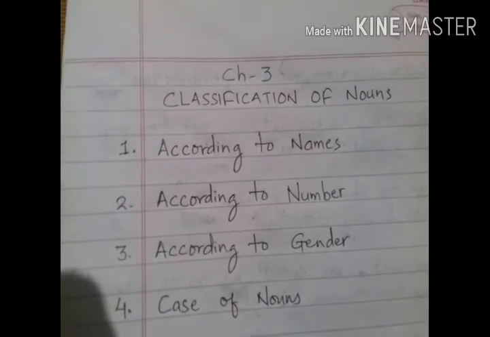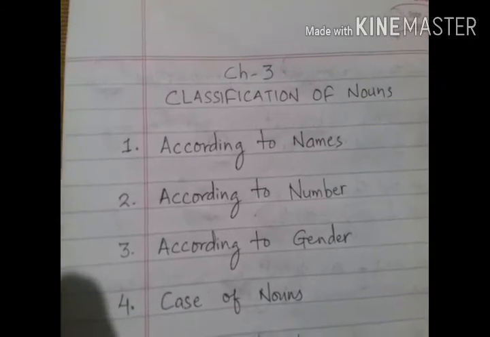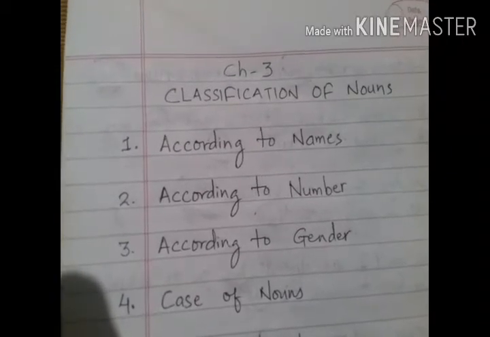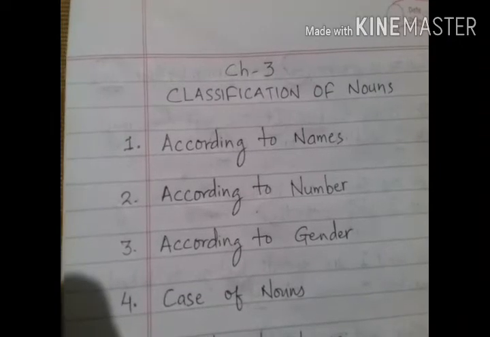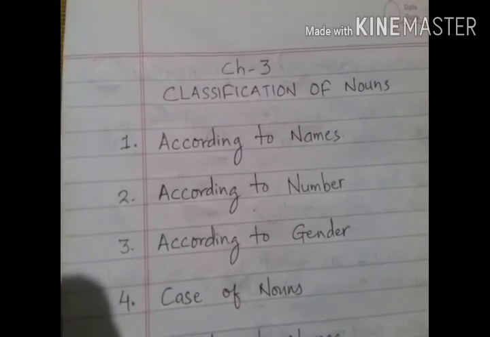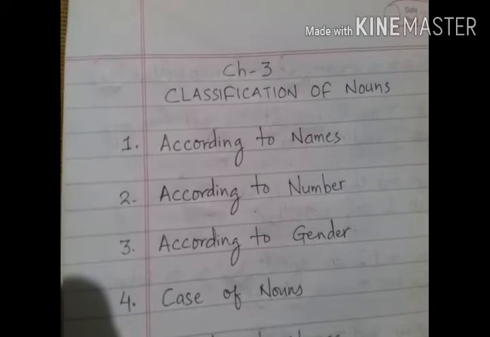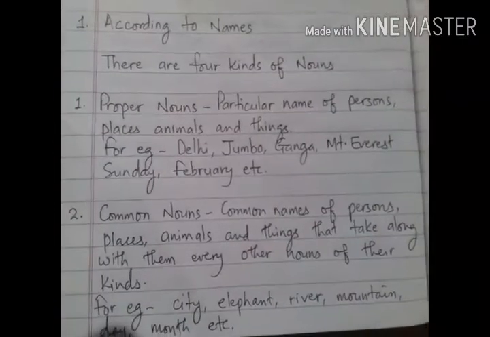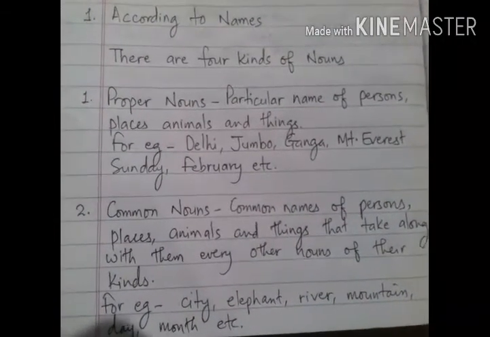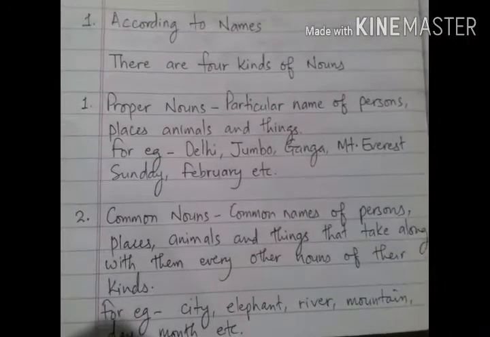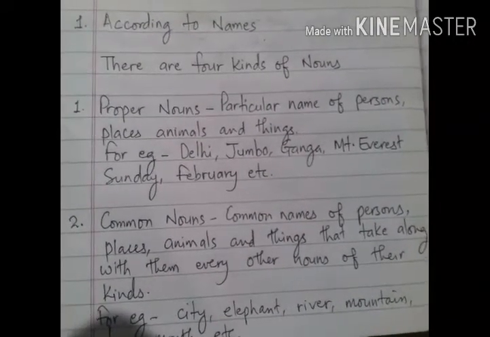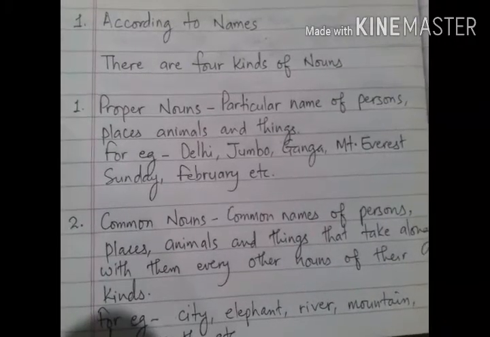Nouns can be classified according to various grounds: number 1, according to names; number 2, according to number; number 3, according to gender; and number 4, case of nouns, that means according to case. So let's discuss the classification of nouns according to names. According to names, nouns can be classified into 4 major kinds.